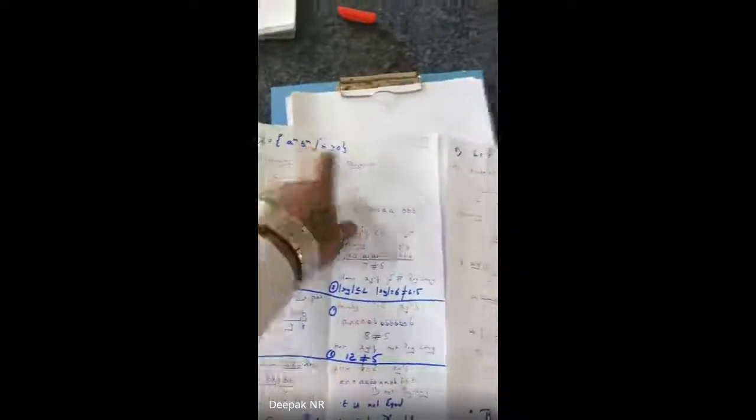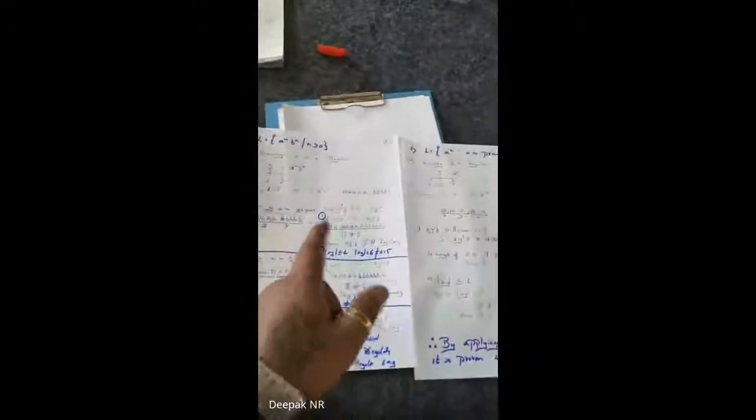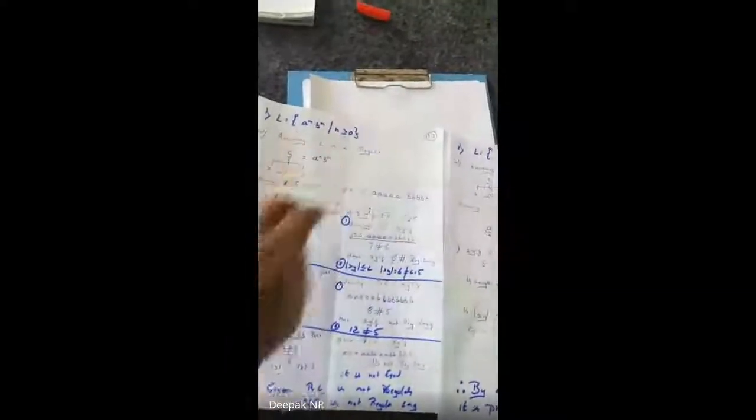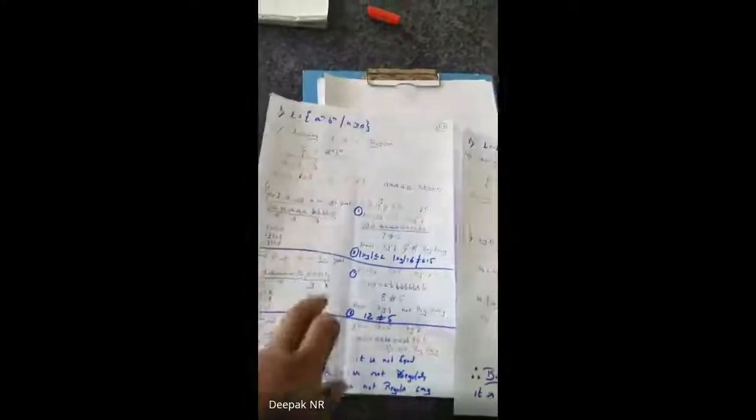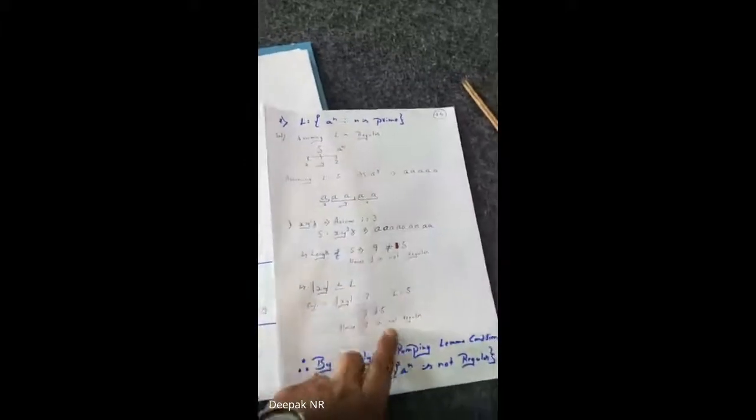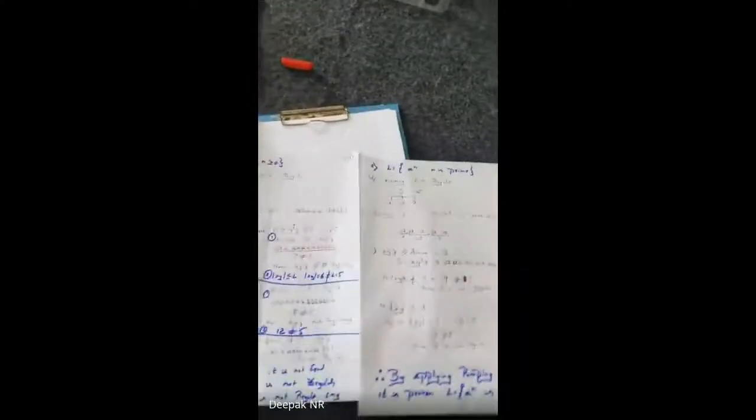Guys, this is the most important question, and this question will appear in the exam either in this format or in some other format. Let him ask it in any sort of way. But one constraint is, if there are two parts, I will be taking three conditions: case one, case two, case three. If there is only one character, I'll take that character and prove it's not regular, and therefore it's not regular. Any queries, guys?